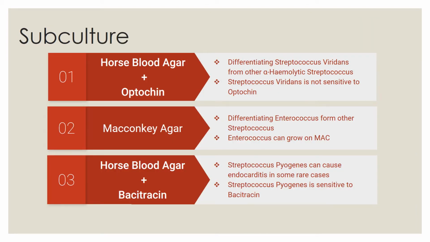A horse blood agar plate with an optochin disc and a horse blood agar plate with a bacitracin disc are set up individually to figure out if the pathogen is Streptococcus viridans or pyogenes. Streptococcus viridans are resistant to optochin, so they can grow around the optochin disc. Streptococcus pyogenes is sensitive to bacitracin, so they cannot grow around the bacitracin disc. The MacConkey plate is also set up for testing Enterococcus, since unlike other Streptococcus, Enterococcus can grow on MacConkey.